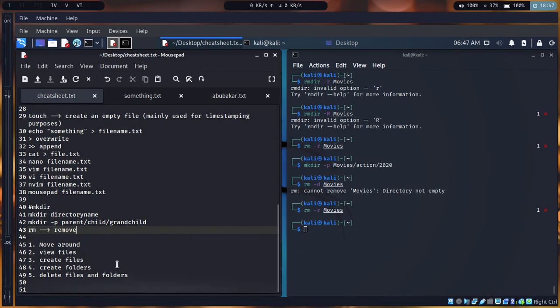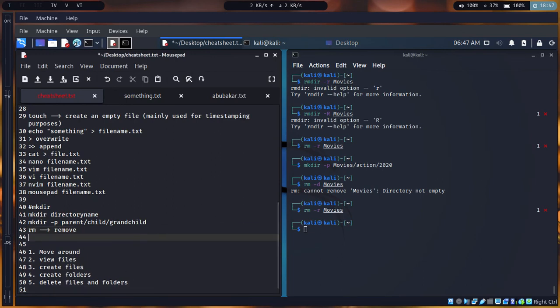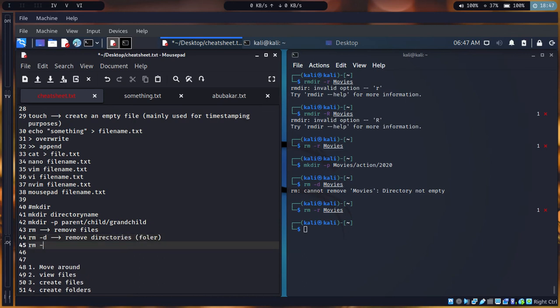Let me make this a final thing. rm removes files, rm -d removes directories. You can also call it a folder. And rm -r removes directories and the content inside.